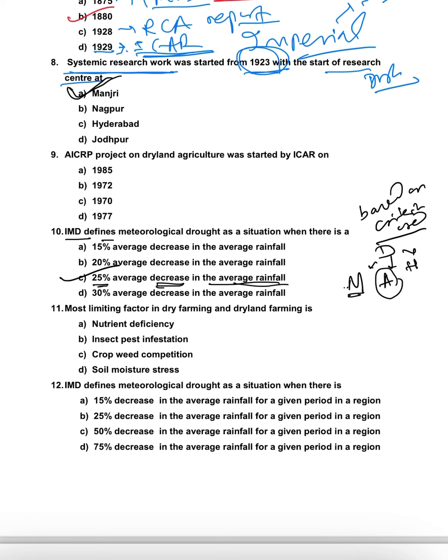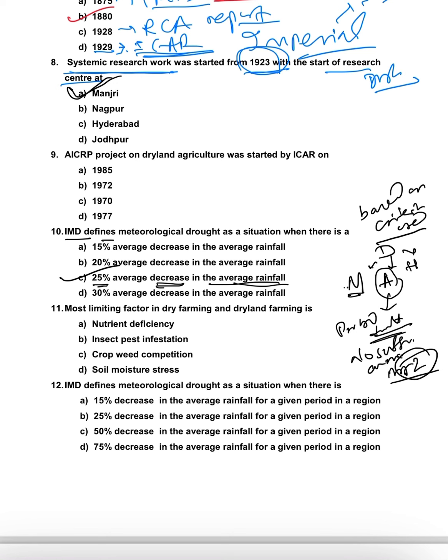Agricultural drought means when prolonged drought conditions occur during the crop period, so that there is not sufficient available moisture in the root zone.